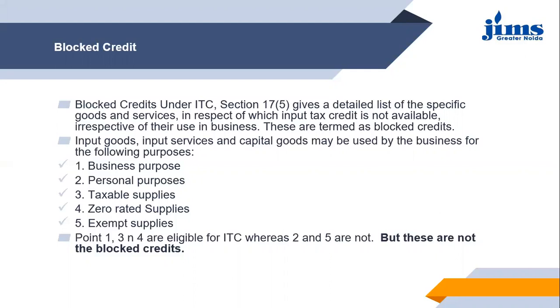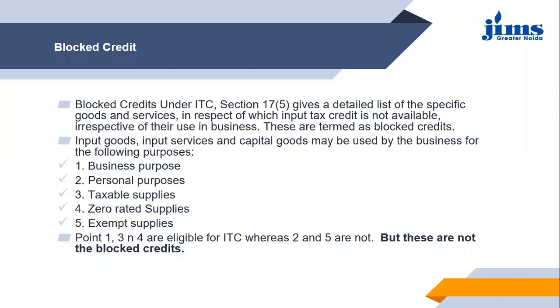So these are the list of goods or the services which are not giving ITC to the business. Now, as you can see here under the second point, input goods, input services, and capital goods may be used by the business for the following purposes. Whatever input goods, services, or capital goods that you have purchased for the business might be used for any of these five uses.